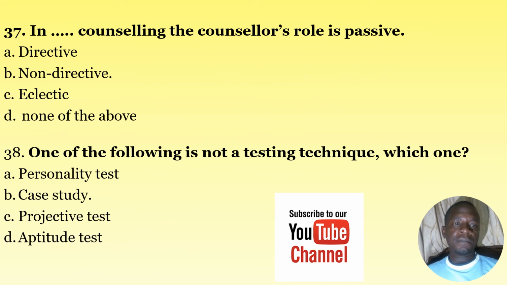Number 37, in dash counseling, the counselor's role is passive. A, directive. B, non-directive. C, eclectic. D, none of the above. The correct answer is B, which is non-directive.